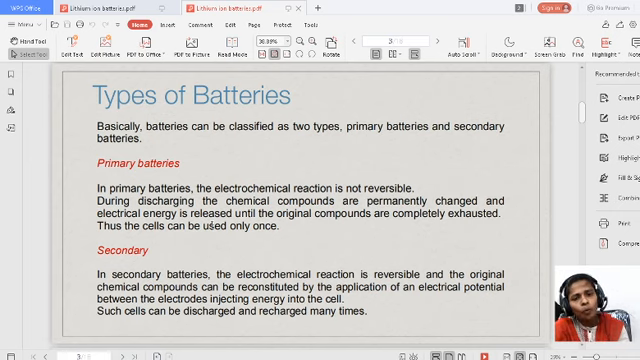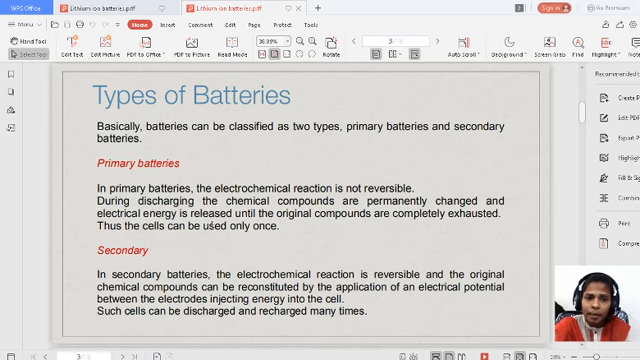Before that, we know what is meant by the battery. A battery is nothing but a storage device. What is it storing? It is storing chemical energy. Whatever chemical energy is stored converts to electrical energy in the discharging process. But what am I saying here? The primary batteries are unidirectional reactions. That means the reactants are converted to products. What is the reactant here? The stored chemical energy is the reactant.